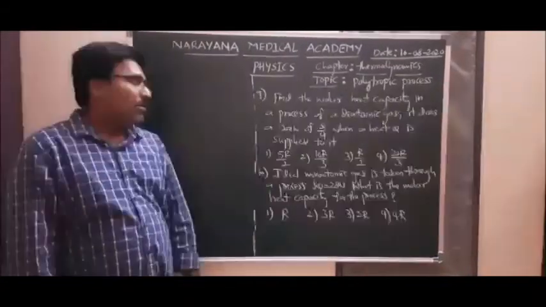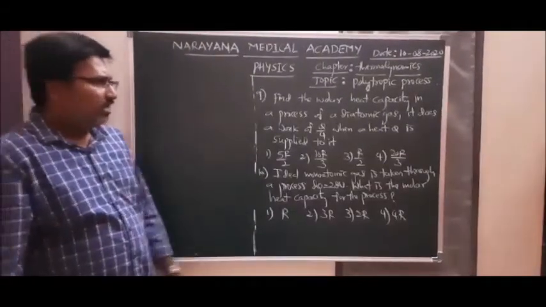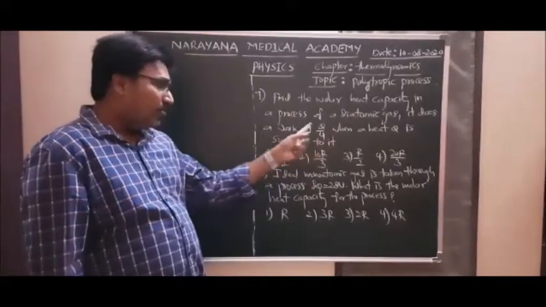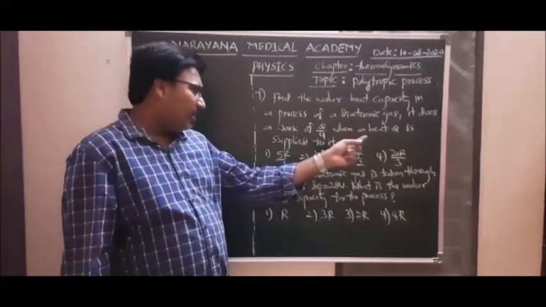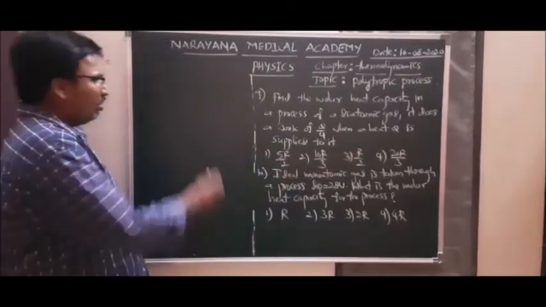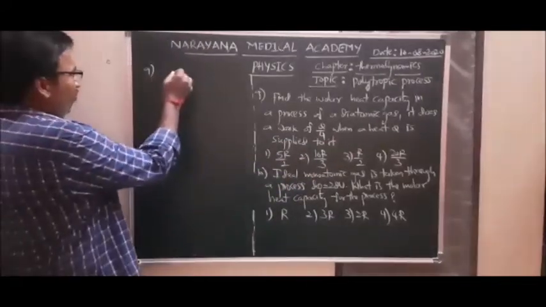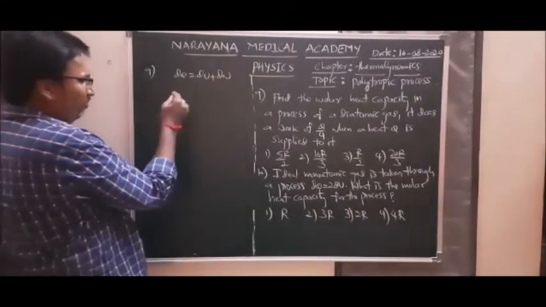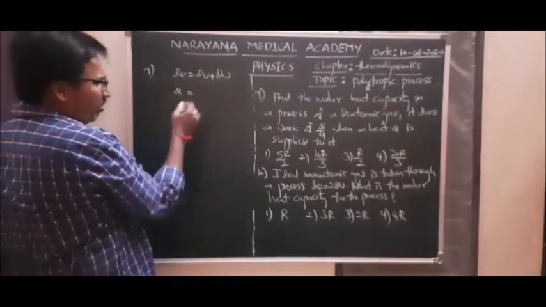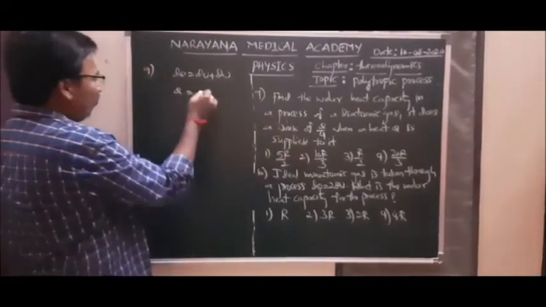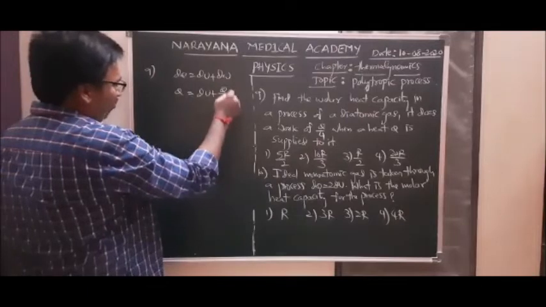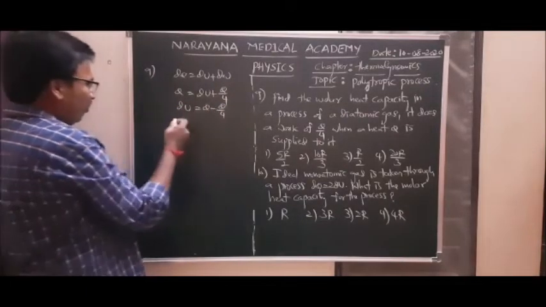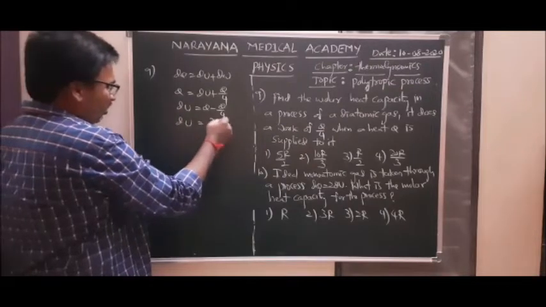Okay. Question number 9. Find the molar heat capacity in a process of a diatomic gas. It does a work of Q by 4 when heat Q is applied to it. From the first law of thermodynamics, dQ equal to dU plus dW. Q equals dU plus Q by 4, the work done. So dU is Q minus Q by 4, so dU is 3Q by 4.